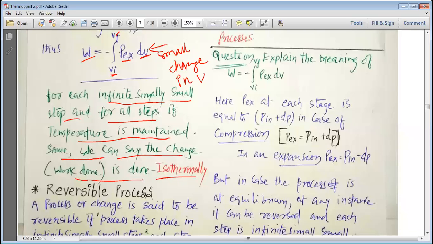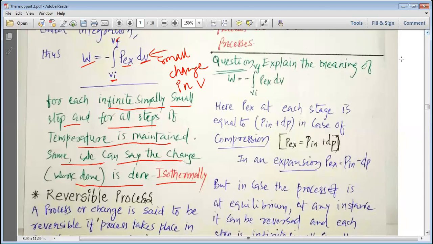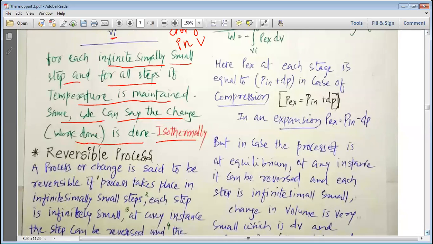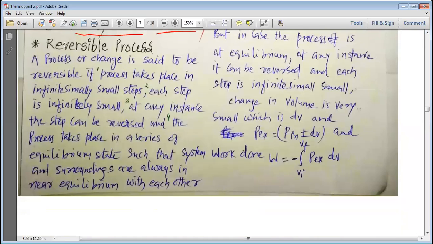So now during all these steps, my dear students, if we keep the temperature the same, if we do not allow the temperature to change, we can say that the work is done isothermally. Now, my dear students, we want to study the reversible processes.